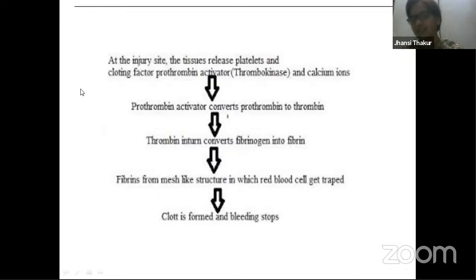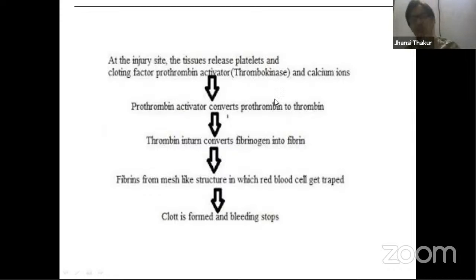Whenever we meet with an accident, the tissue gets damaged and you find blood oozing out. At that time, you find blood forming a clot within a few minutes. Actually, it should not take more than 2 minutes, maximum 6, people say. Within that time, blood should form a clot. Otherwise, there is continuous flow of blood from the body, which is not good for our body. So when the tissues, that is arteries and veins, are damaged, the walls release platelets and even thrombokinase. Thrombokinase is actually an enzyme.